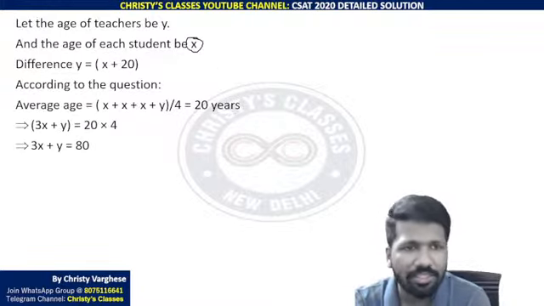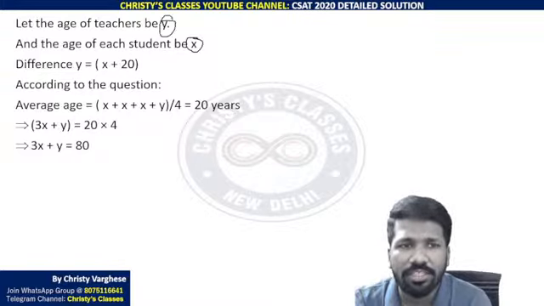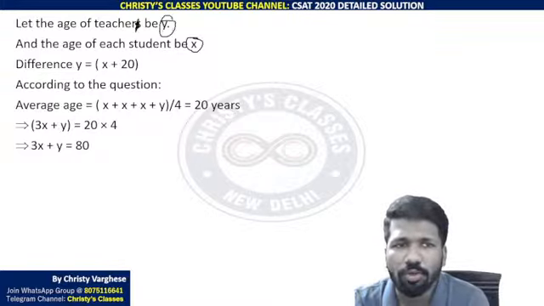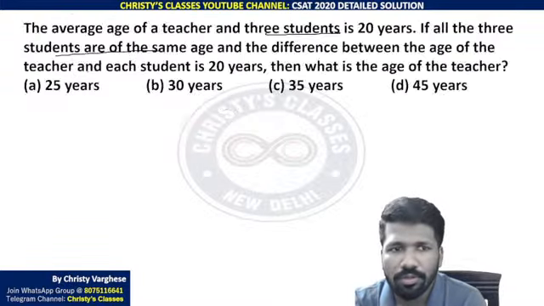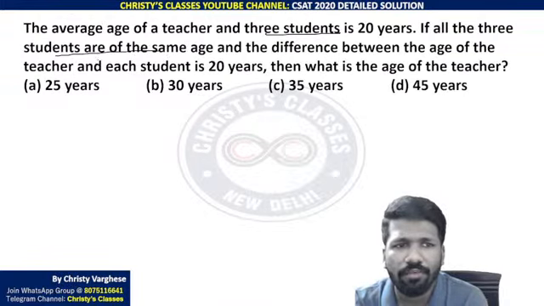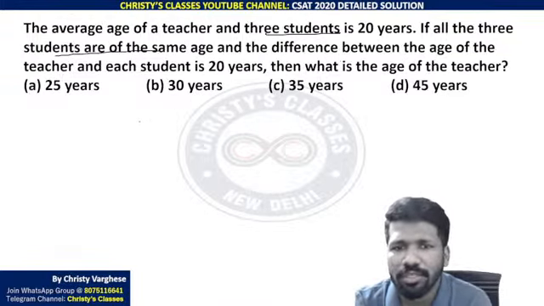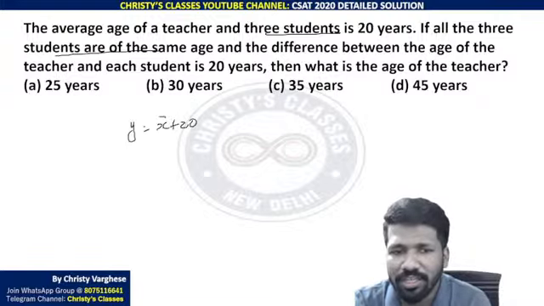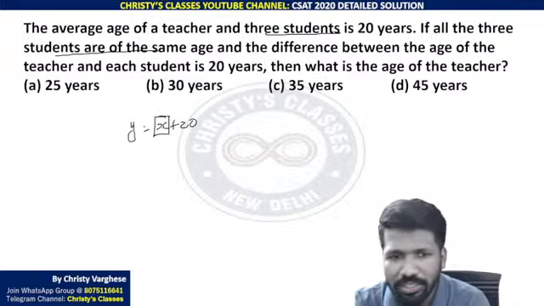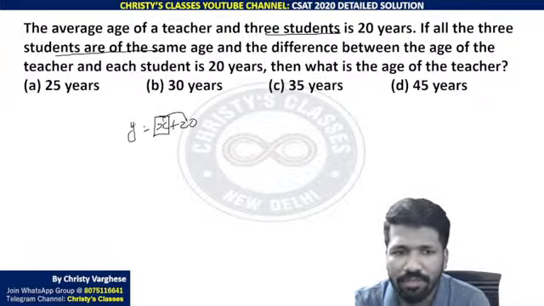And age of teacher is also unknown, so let y be that unknown. The difference between age of teacher and each student is 20, that means y is equal to x plus 20. x is the age of each student, x plus 20 will be age of teacher.